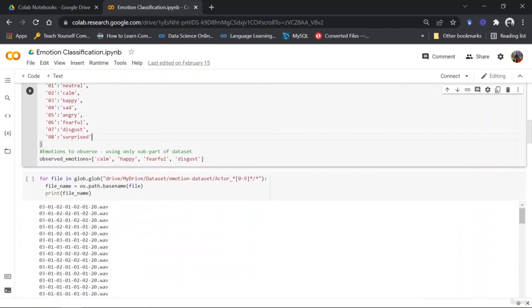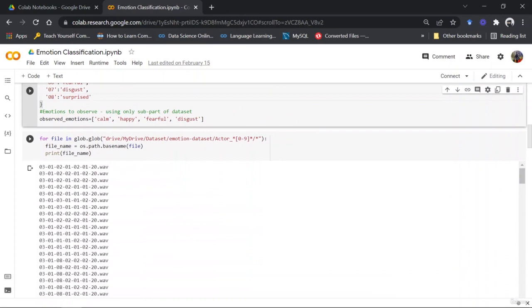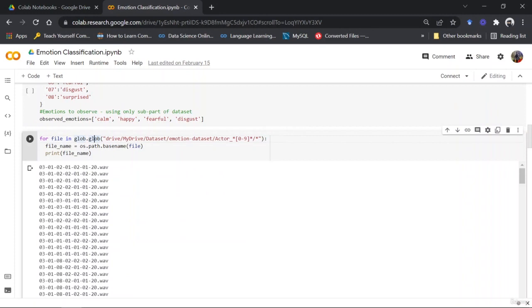So next thing is I'm taking all my audio files so that they can be processed through the extract feature function and I can get my values. That is the input data for my model. So you can see that I'm using the glob package and using the glob function where I'm just importing the path.